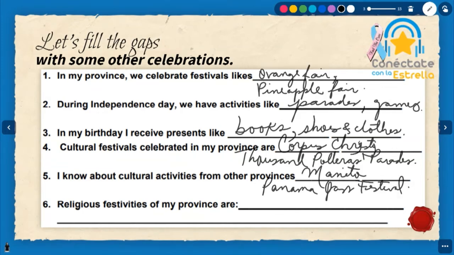And the last one. Religious festivity of my province are? Tell me one. San Pedro. Where is San Pedro celebrated? Oh, el Cristo Agua Dulce. Very good. Thank you.